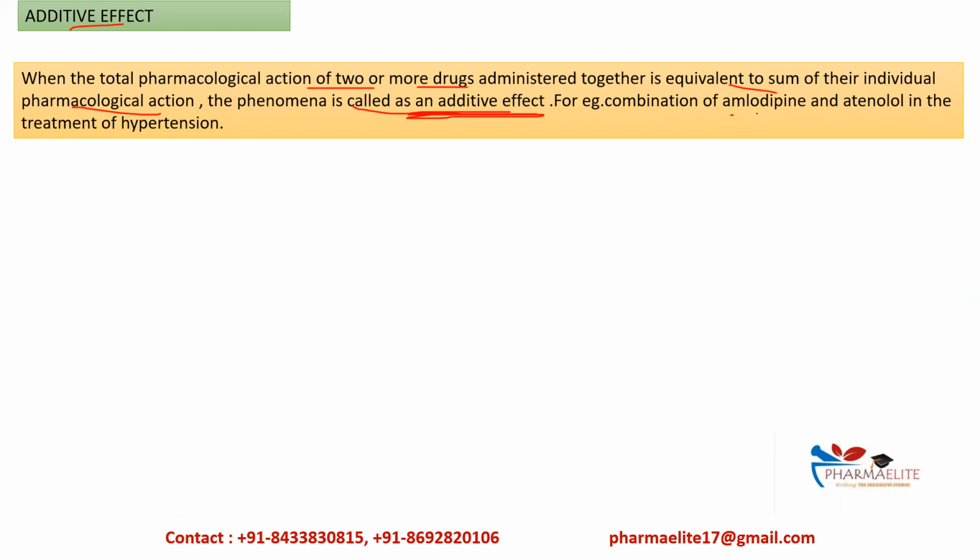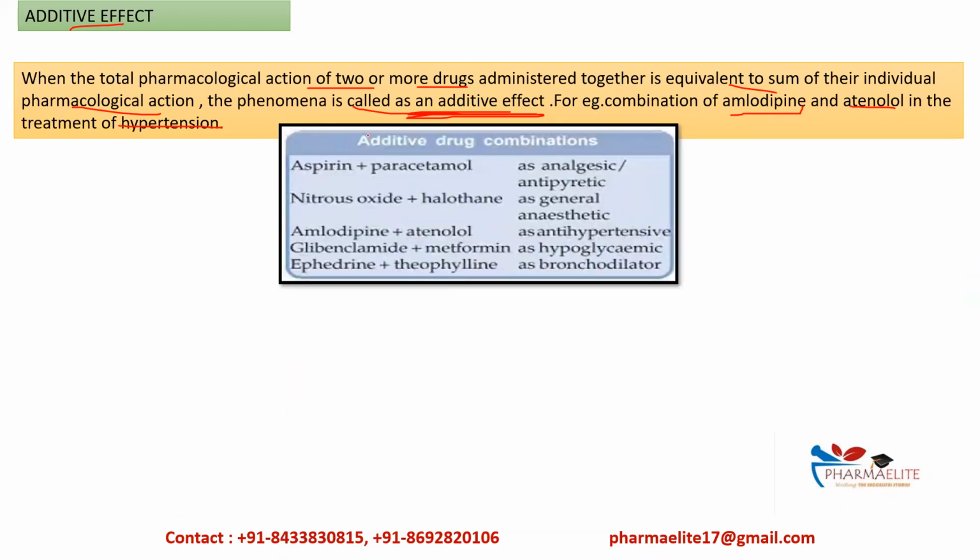Example, combination of amlodipine and atenolol in the treatment of hypertension. Okay, we'll see some more examples under these additive drug combinations. Aspirin and paracetamol together have a greater action as analgesic and antipyretic. Then nitrous oxide and halothane as a general anesthetic. Then amlodipine and atenolol, which we just saw, they have an action as an antihypertensive. Then glibenclamide and metformin as a hypoglycemic, and ephedrine and theophylline as a bronchodilator.